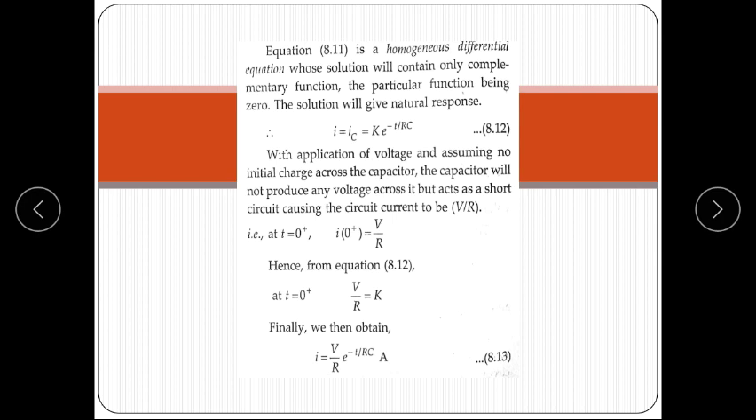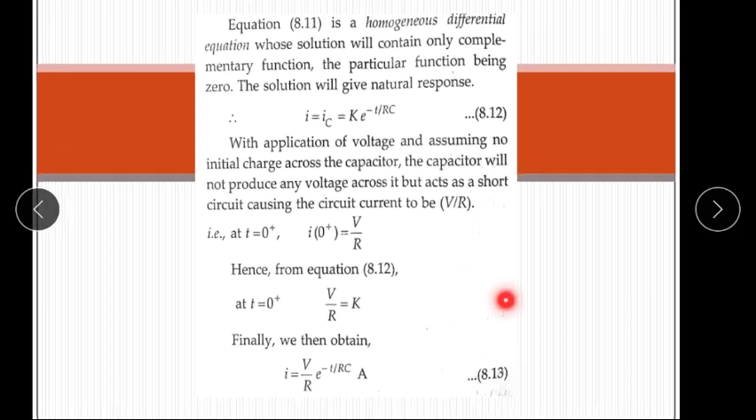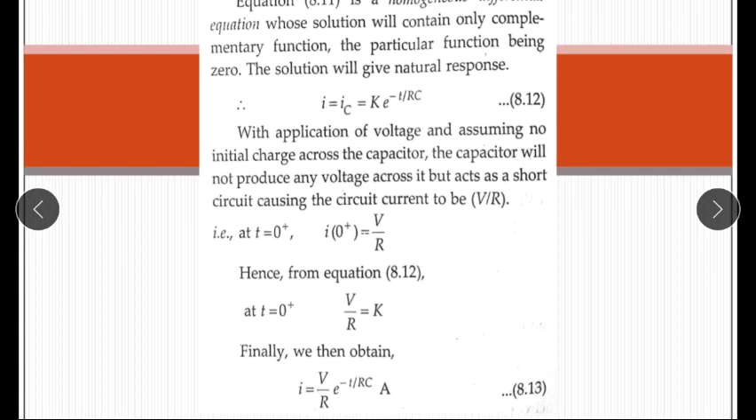Now, with application of voltage and assuming no initial charge across the capacitor, it will not produce any voltage across it, but acts as a short circuit, causing the current to be V upon R. We know that a capacitor opposes sudden change in voltage, so the voltage across the capacitor is equal to 0 in the initial condition, because the capacitor is assumed to have no charge.